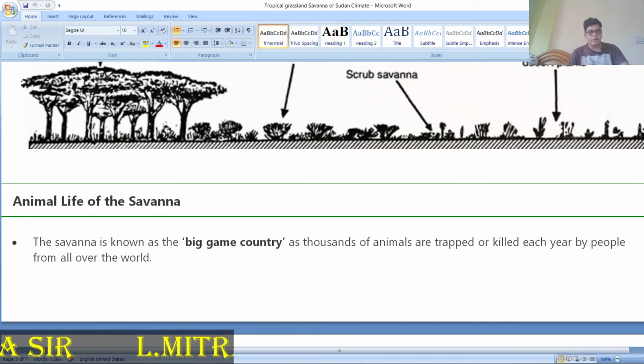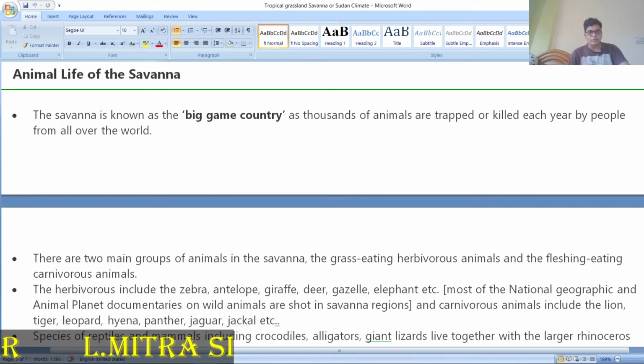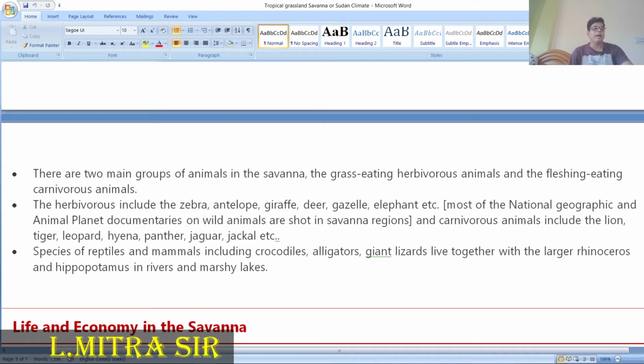These are the plants. Animals of the savanna: what is the big game country? Savanna is known as the big game country. Thousands of animals are trapped and killed each year, because there you can find all types of animals. There are two main groups of animals of the savanna, grass eating herbivorous animals and flesh eating carnivorous animals.